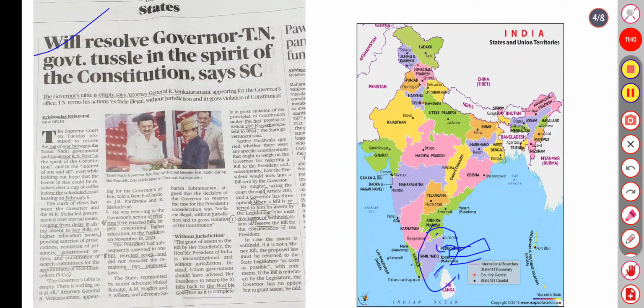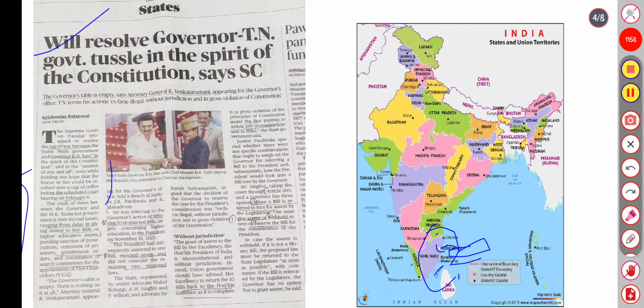Now the Supreme Court will make a decision on it. Here the Tamil Nadu government and Governor R.N. Ravi, in the spirit of the constitution, with a hearing scheduled on Feb 6.